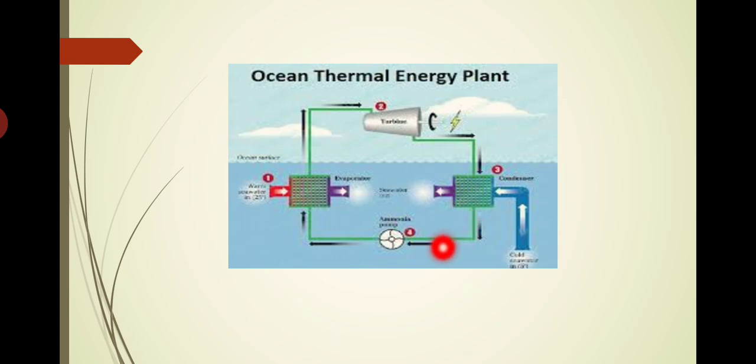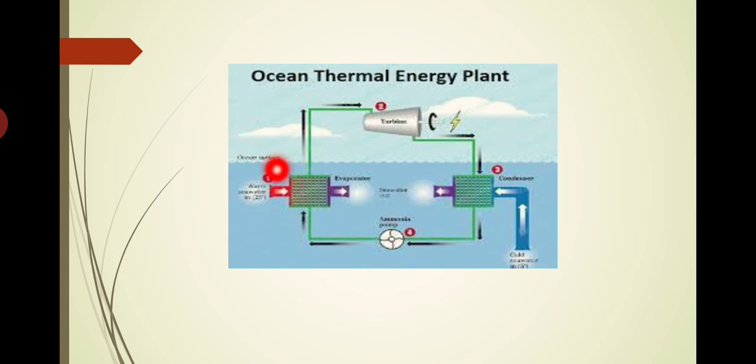That low temperature liquid phase ammonia will be coming to this ammonia pump. This is the fourth component, the ammonia pump. The pump will be pumping the liquid state ammonia into the evaporator. Within the evaporator, the same thing is happening. This is also a heat exchanger. In this heat exchanger, instead of circulating coolant along the coil, we will be circulating hot water.